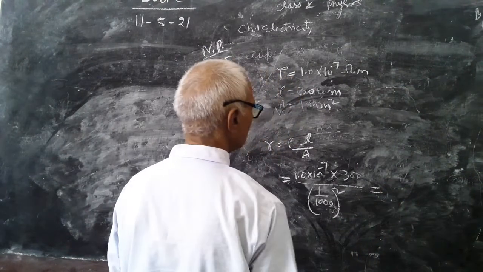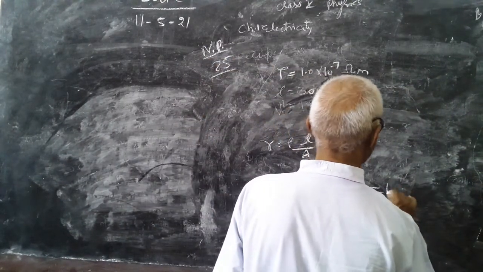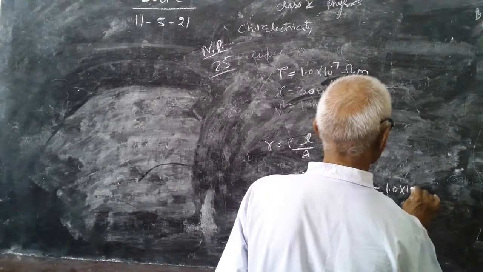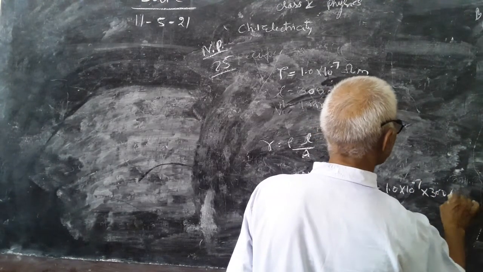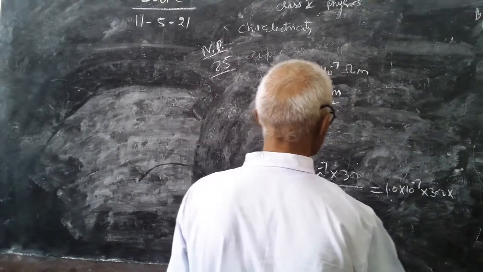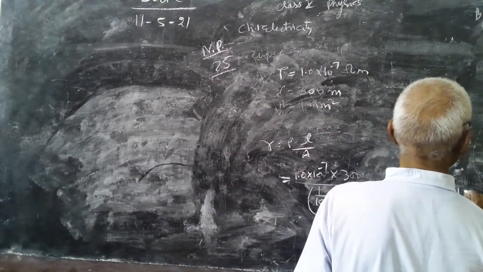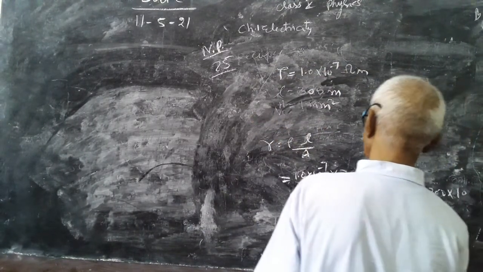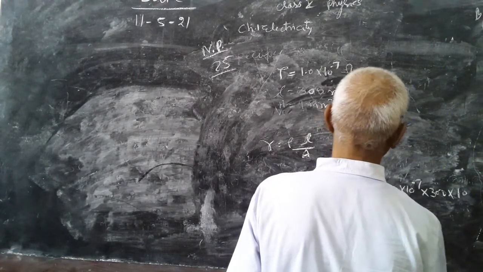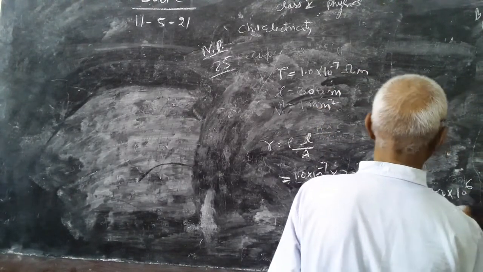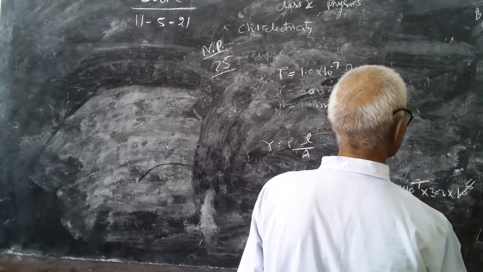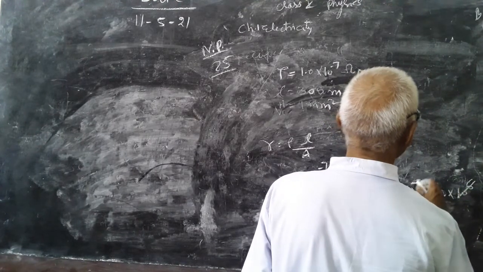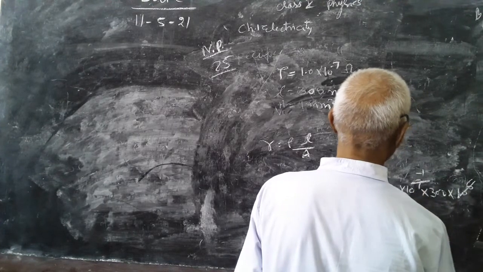So it will be like this: 1.0 into 10 to the power minus 7 into 300 into 1000 square, which is 10 cube squared, so 10 to the power 6. So this and this will cancel. 10 to the power minus 1 is here.